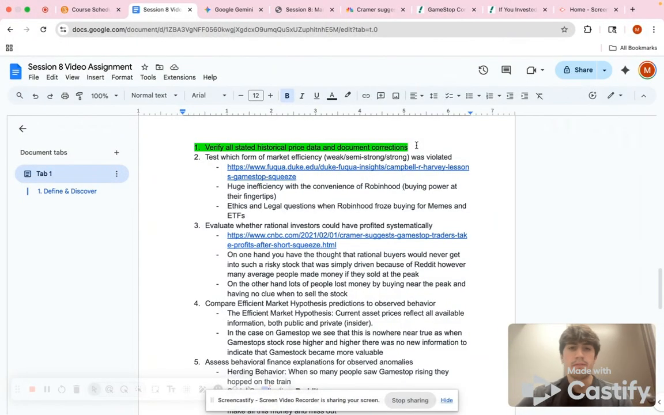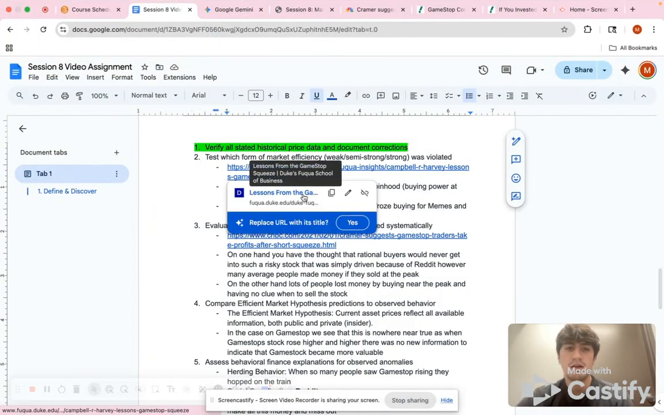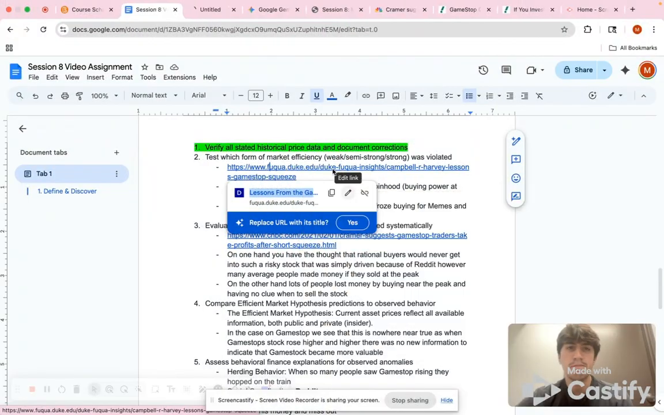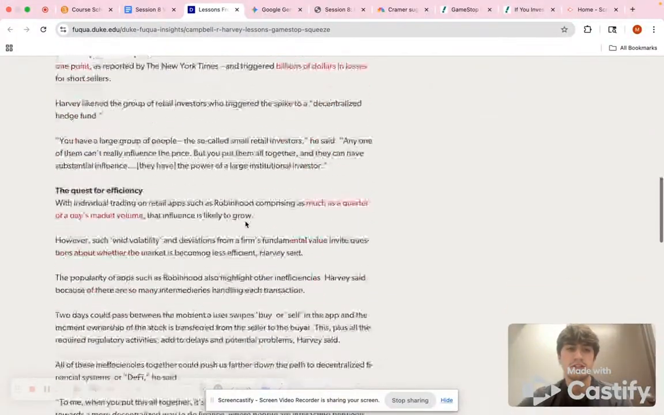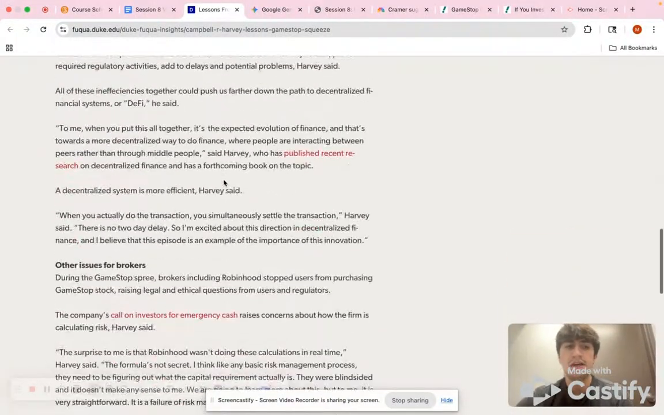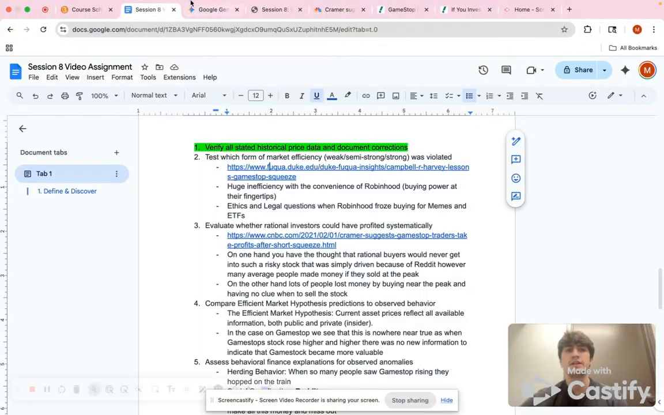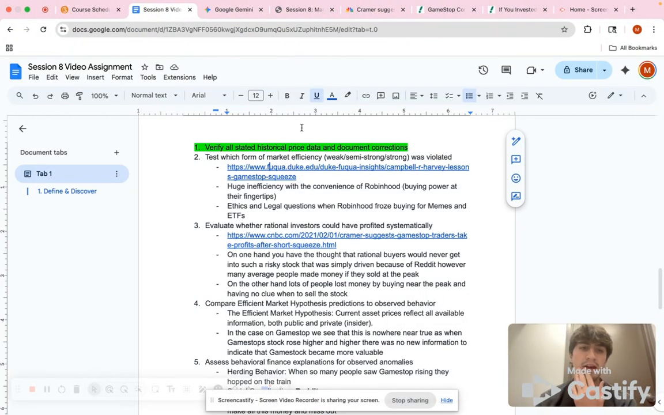We're into our implement stage now. So, verify all stated historical price data and documents are correct. We have some sources here. We'll just pull one up, for example. Basically, it's talking about the whole incident, and it comes around to say that they're right. We did verify this with Yahoo Finance, which I showed you earlier.